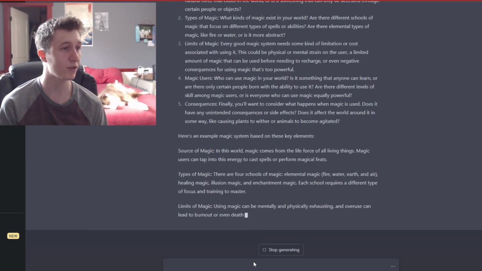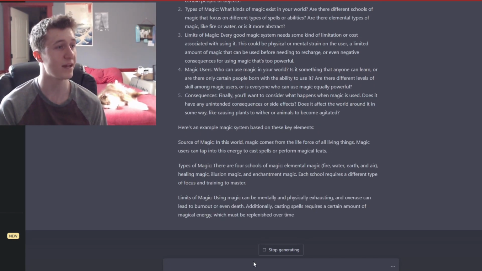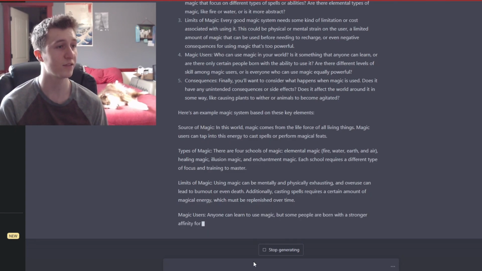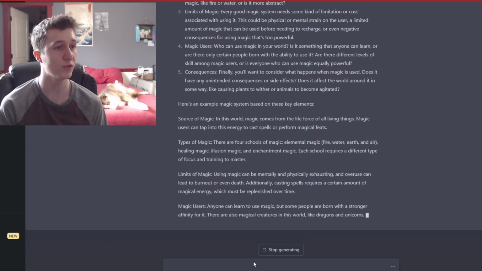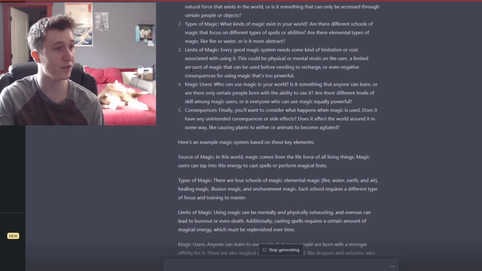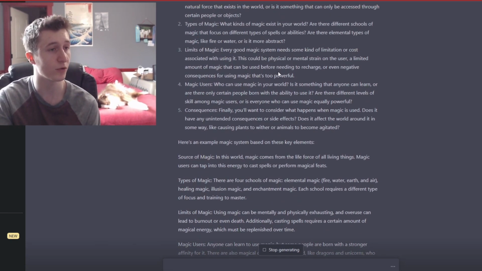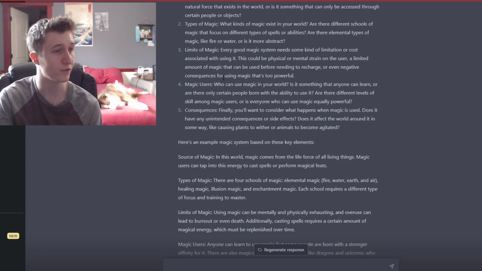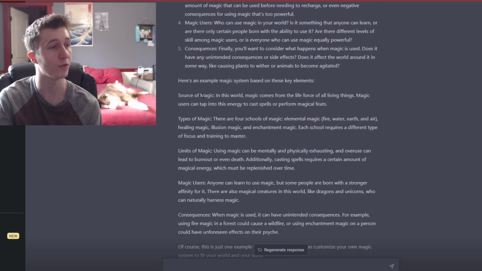Limits of magic. Every good magic system needs some kind of limitation or cost associated with it. This could be a physical or mental strain on a user. A limited amount of... It's going too fast for me. A limited amount of magic that can be used before needing to recharge, or even negative consequences for using magic that's too powerful. Magic users. Who can use magic in your world? Is it something that anyone can learn, or are there only certain people born with the ability to use it? Are there different levels of skill among magic users, or is everyone who can use magic equally powerful?